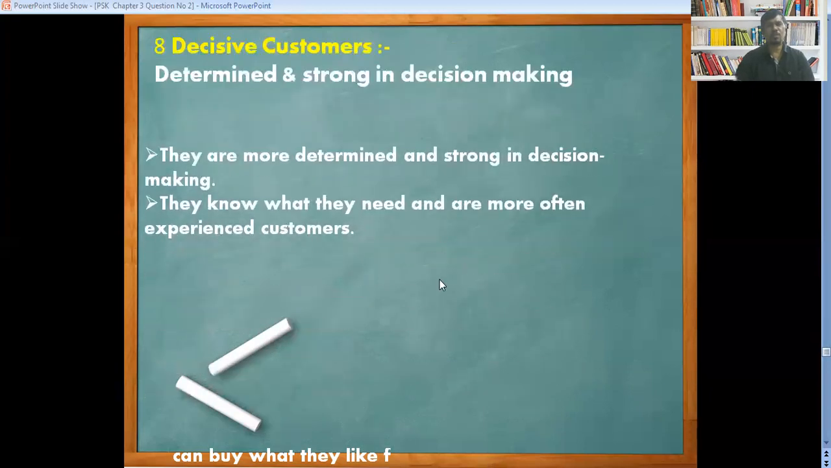Now we are going to see the decisive customer. We can call them determined and strong decision making customers. They know what they need and are often experienced customers. They are specific brand customers. If the brand is not available, they don't want to go for a substitute brand. They are focused customers having strong decision power and buying power. Then as per their determined and strong decision, we have to sell them whatever they want only.